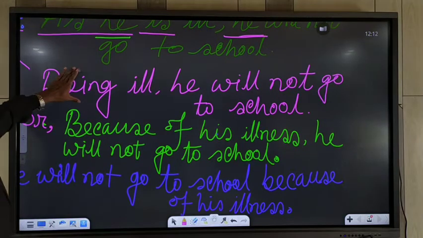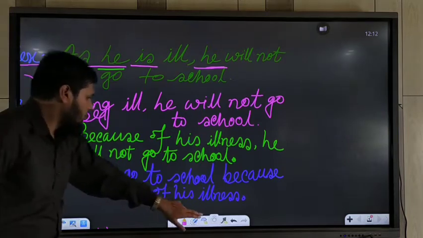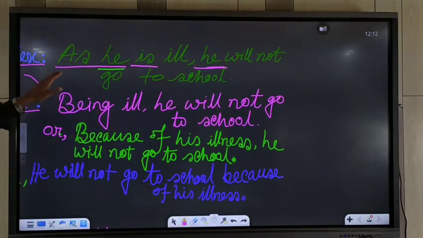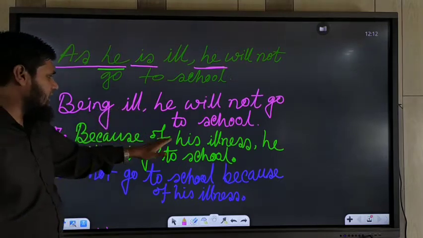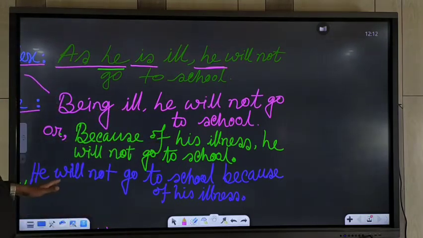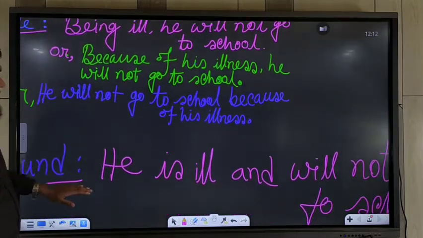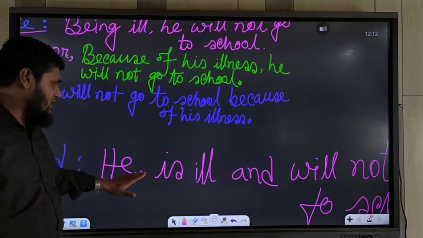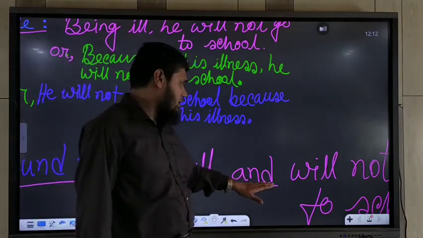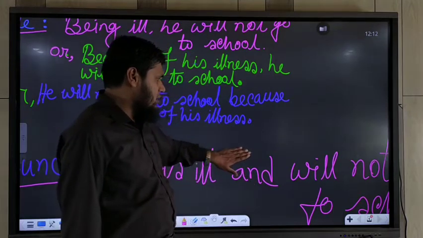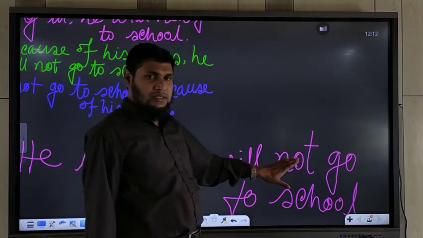In a simple sentence, if you see being ill or because of his illness, you may use this structure to make them a complex sentence. At first you should use the subject, then the verb, then the extension part or adjective, then you should use the conjunction and then the rest of the sentence.